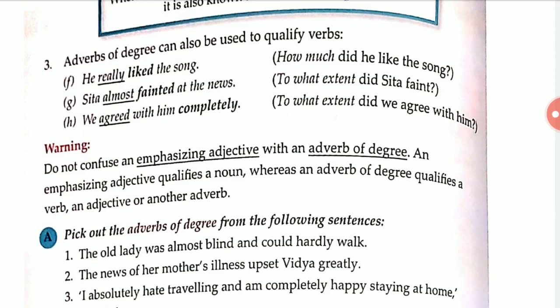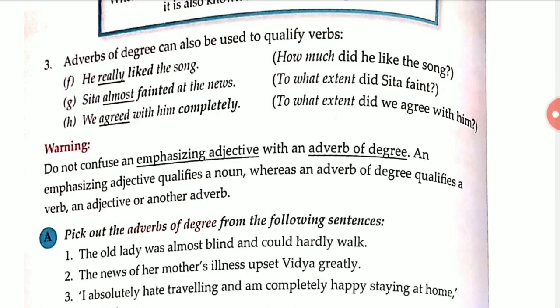An emphasizing adjective tells about a noun. What is a noun? You know, right? A noun is the name of a person, place, animal or thing. So noun, it is very easy. Whereas an adverb of degree qualifies a verb, an adjective or another adverb. Clear? Almost clear, I think. So don't get confused: an emphasizing adjective qualifies a noun, whereas an adverb of degree qualifies a verb, an adjective and another adverb. Okay, got it?